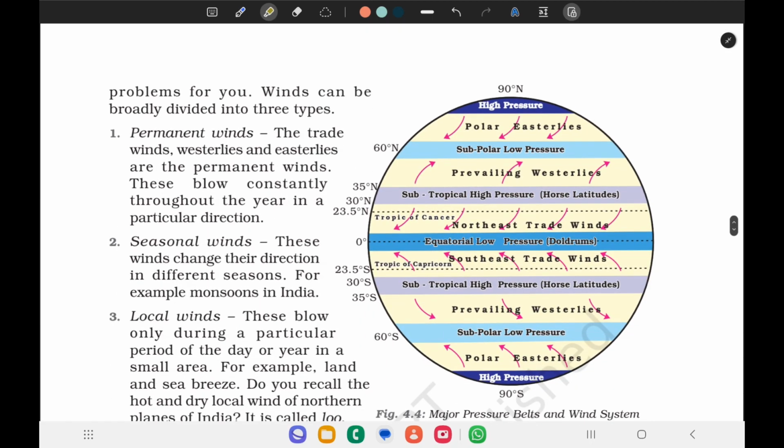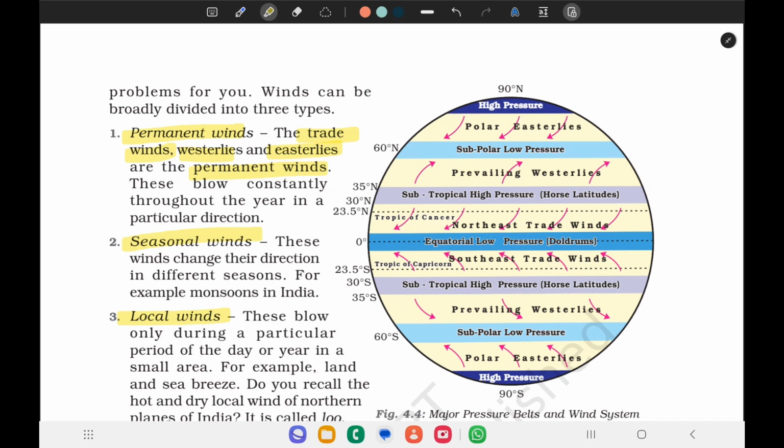Winds can be broadly divided into three types: permanent winds, seasonal winds, and local winds. The trade winds, westerlies and easterlies are the permanent winds. These blow constantly throughout the year in a particular direction.